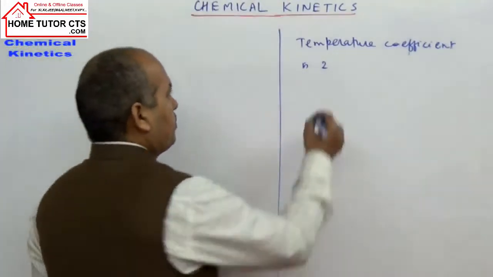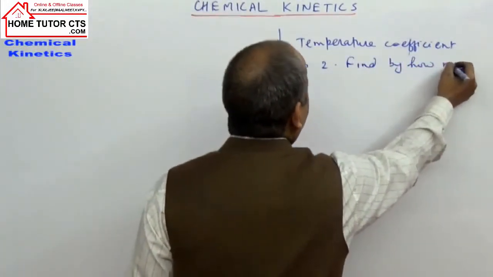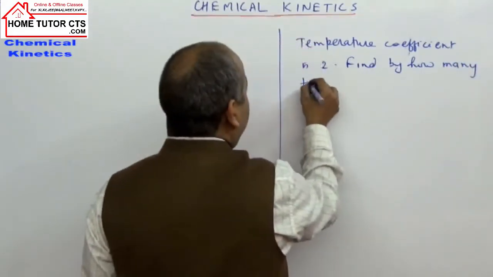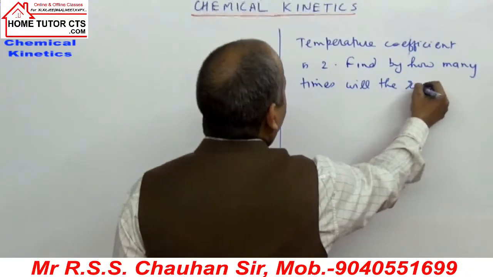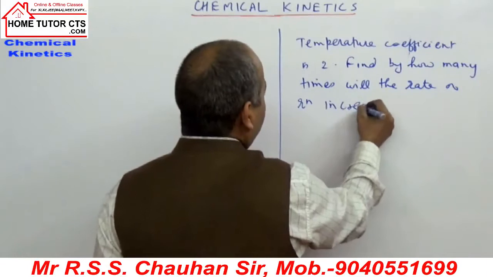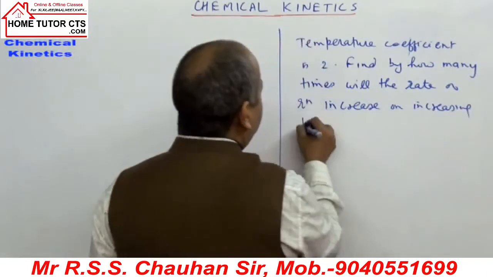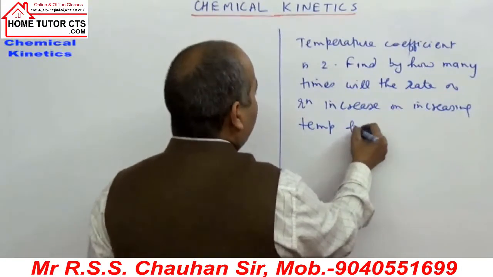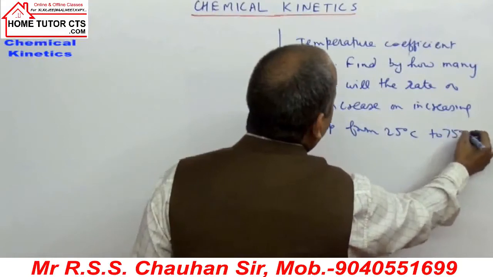Then find by how many times will the rate of reaction increase on increasing temperature from 25 to 75 degrees Celsius.